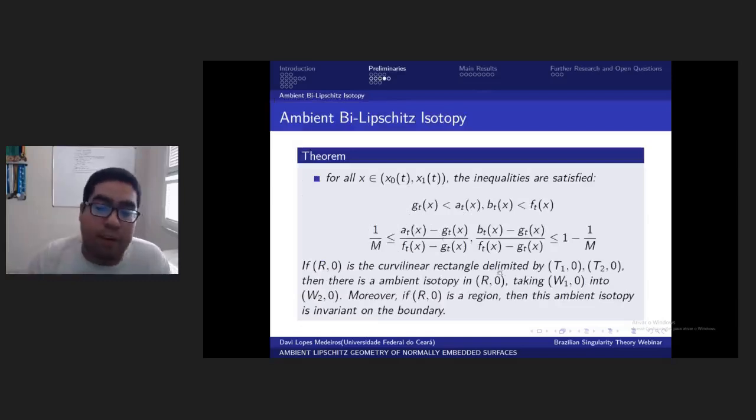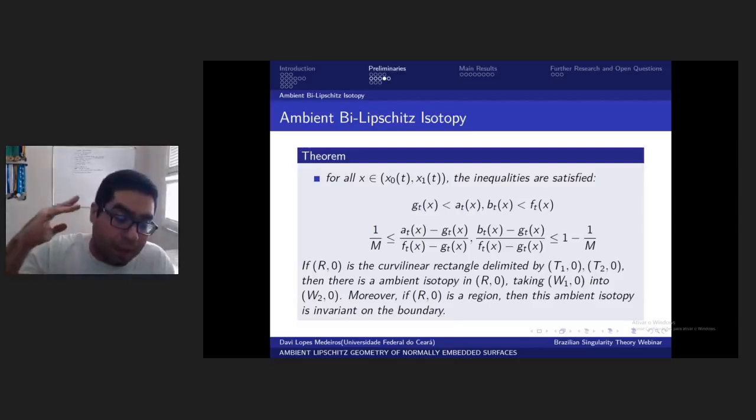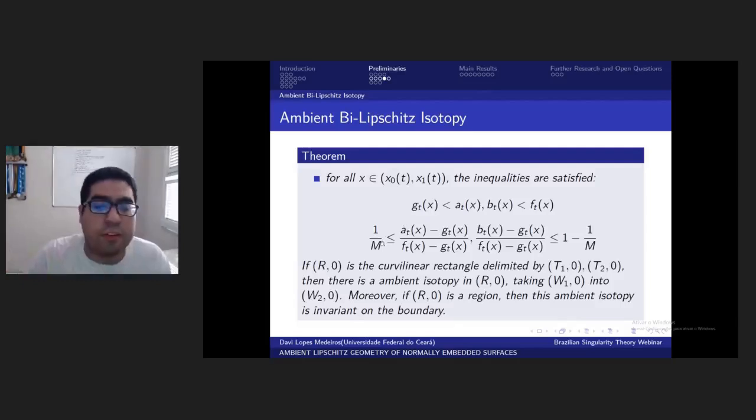And the second necessary condition is that the difference between the distance on each section from a family to the upper and lower family, they are limited by constants here. You have the controlled constants. So if you take the curvilinear triangle delimited by the T1 and T2, there is an ambient isotopy in Rn0